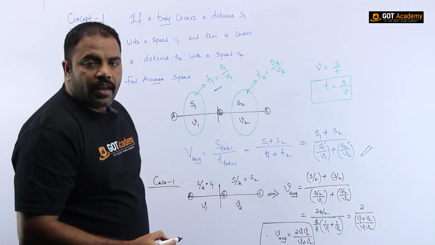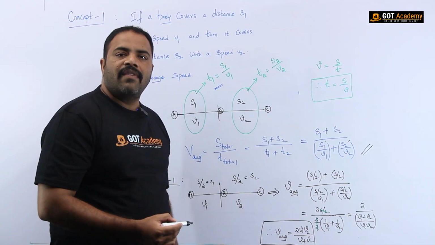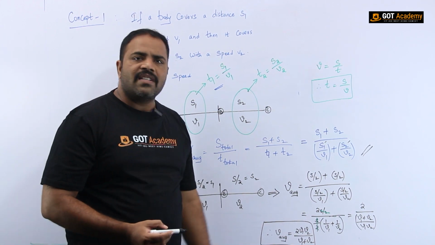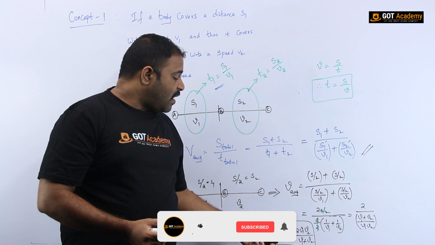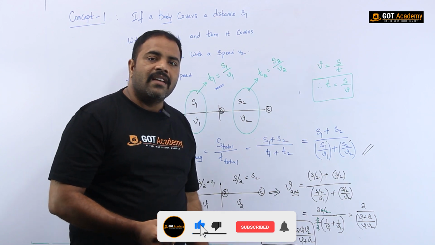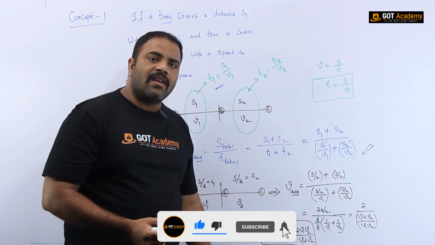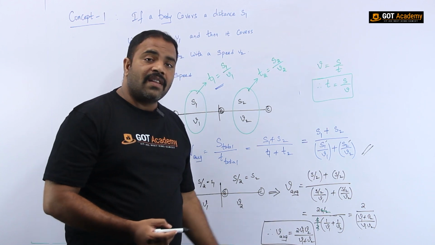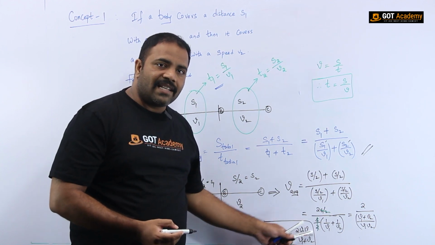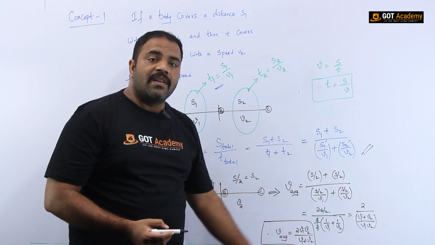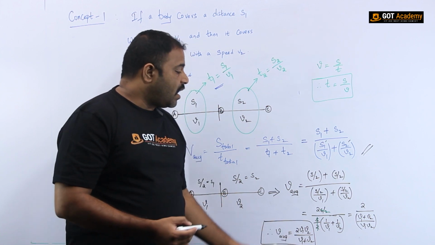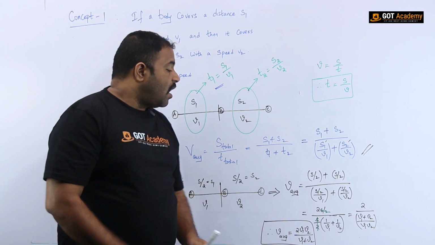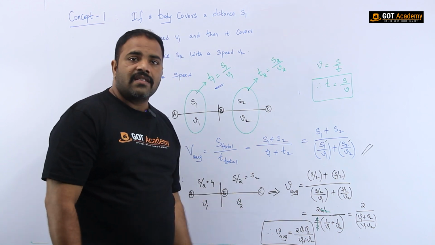If I say that a body covers half of the distance with speeds V1 and V2, then what is the average speed? Directly, this relation must come into your mind: 2 times V1 V2 by V1 plus V2. So 2 times the speed in the first case multiplied by the speed in the second case, divided by the sum of the speeds in both cases. My dear, very important. Once again, I am telling you, take your own time, observe this carefully, understand this.